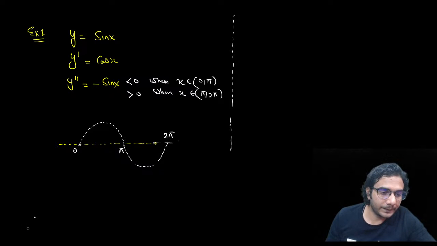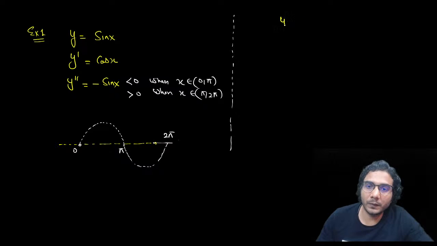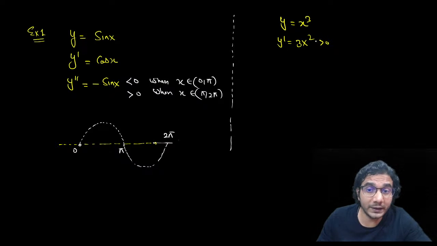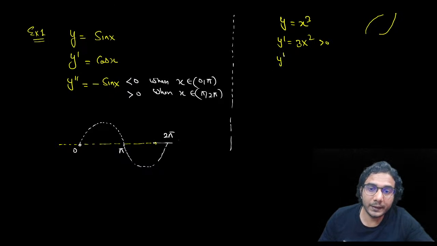Now suppose I give you this example, y is equal to x cube, right? You already know the graph of this. So y dash is 3x square, which is always positive. That means y is always increasing. But which type of increase? I mean, will it increase like this or like this? Let's see. If I find y double dash, it is going to be 6x. That means y double dash is positive when x is positive, and y double dash is negative when x is negative.